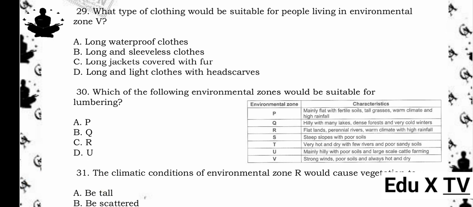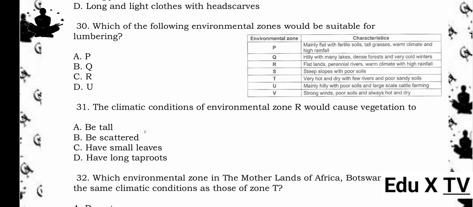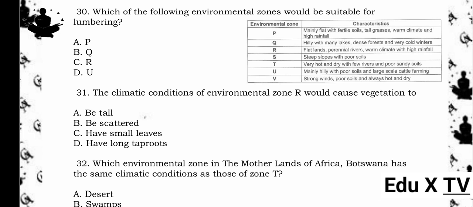30. Which of the following environmental zones would be suitable for lumbering? A. P. B. Q. C. R. D. U. The answer is B. Q. Reason being, environmental zone Q has dense forests and very cold winters, which are suitable conditions for lumbering (cutting and processing timber).